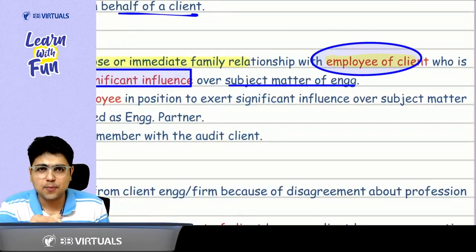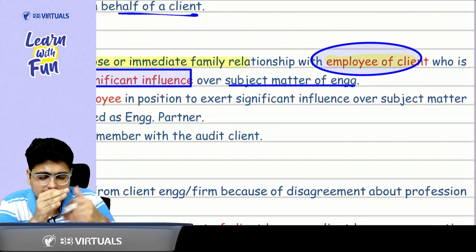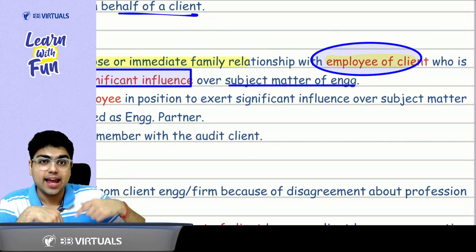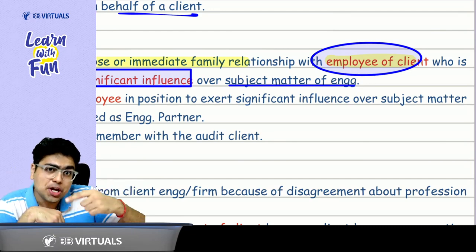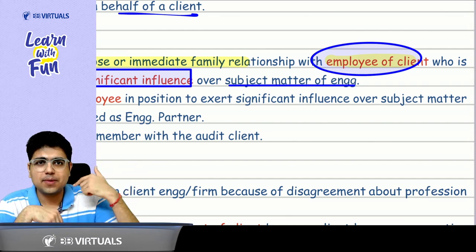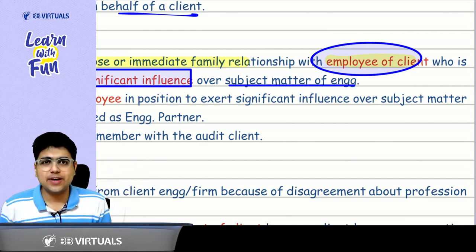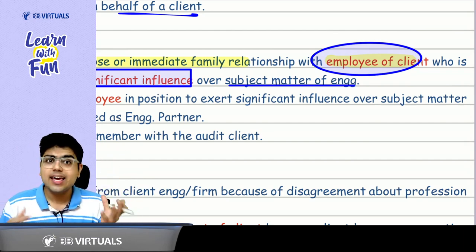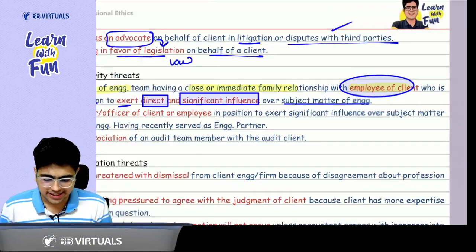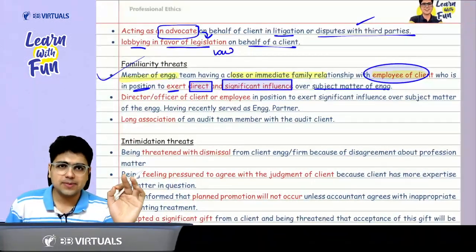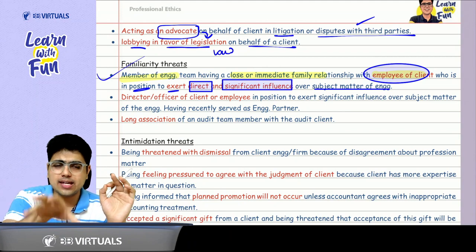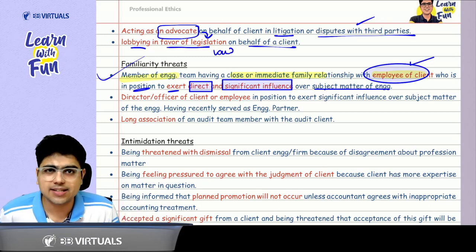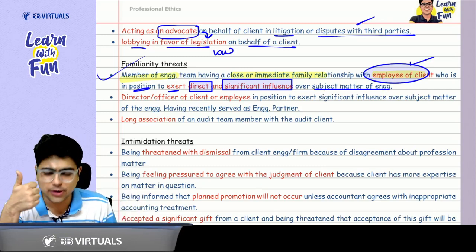Everyone, please tell me in the chat box, what is the subject matter of engagement in case of an assurance engagement? Sir, financial statement. So in case I am the auditor of the client and my family member is the preparer of the financial statements, don't you think I will be very biased while auditing the financial statement? Answer is yes. And this is a classic example of familiarity threat. So it says a member of the engagement team has a close family member who is an employee of a client and is in a position to exert direct and significant influence over the subject matter of engagement. You got this point? Yes sir, we got this point.